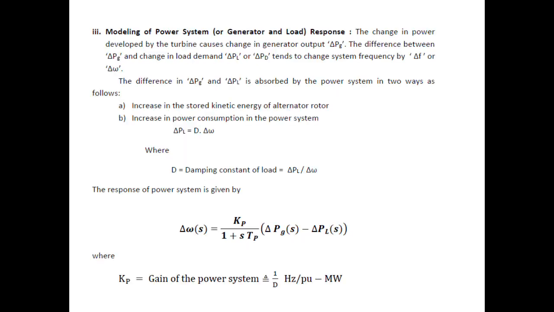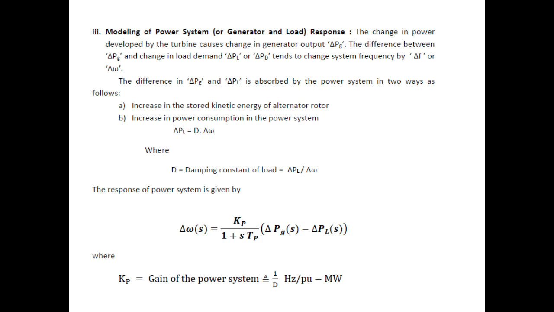Next one is the modeling of the power system, or generator and load response. The change in the power developed by the turbine causes a change in the generator power output by an amount of del Pg. The difference between the generator power output del Pg and the load demand del PL or del PD results in frequency deviations. So the difference between del Pg and del PL is observed in the power system in two ways.